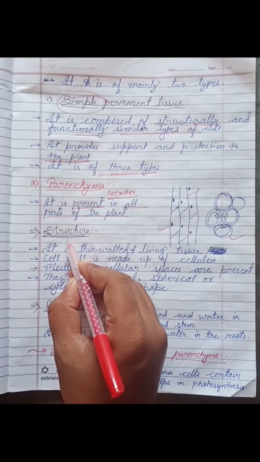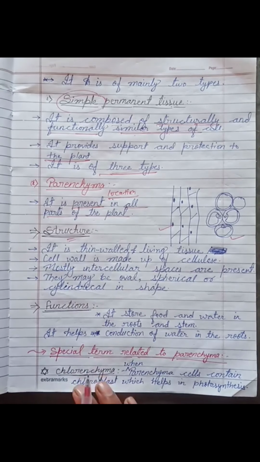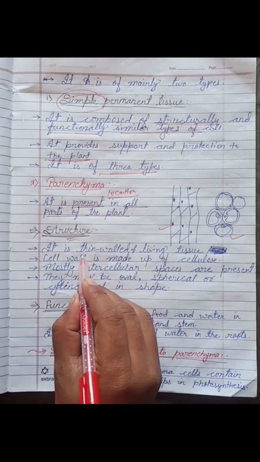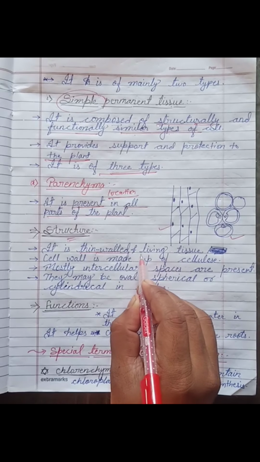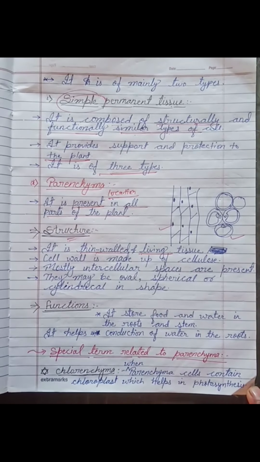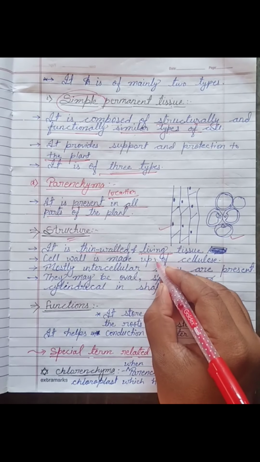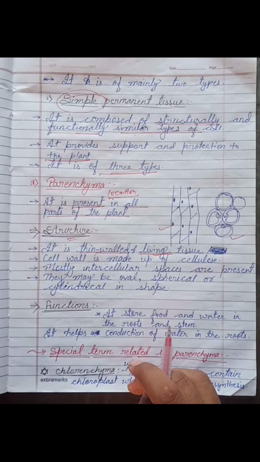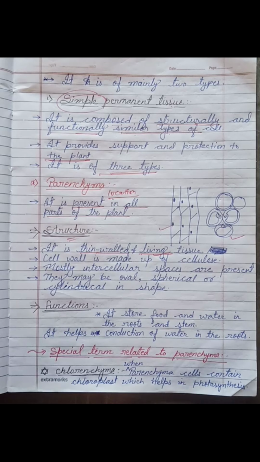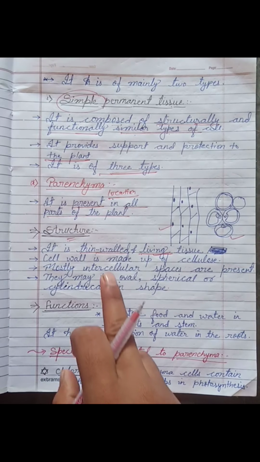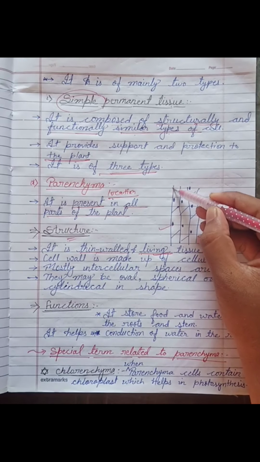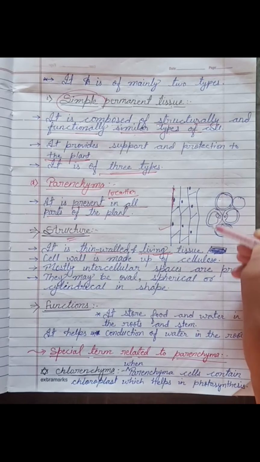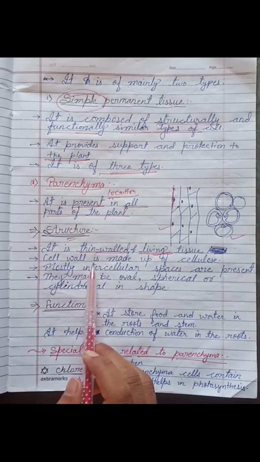Now the structure is, it is thin-walled and a living type of tissue. It is most important, my dear. We should remember where the living cells or tissues are found and where the dead cells are found. And it is thin-walled, and the cell wall is made up of cellulose.